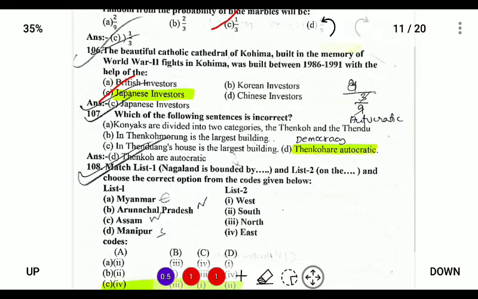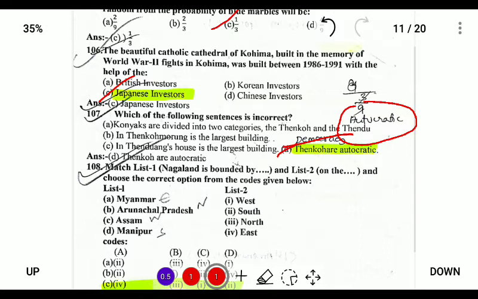The difference between the two Konyak divisions is that the Thendu Konyaks are democratic in nature, while the Thentho are autocratic. So the incorrect option is D, that Thendu are democratic, not autocratic.